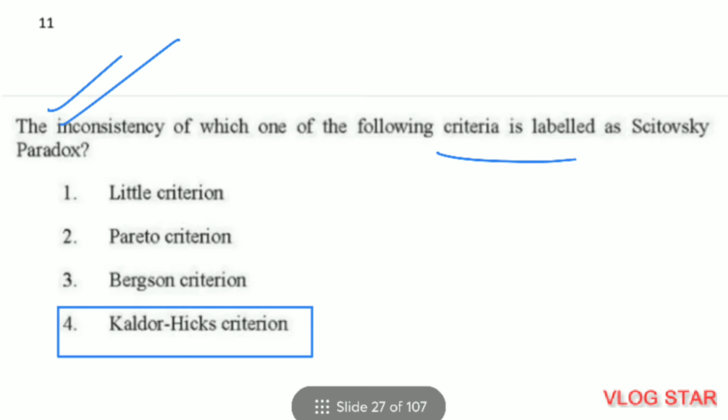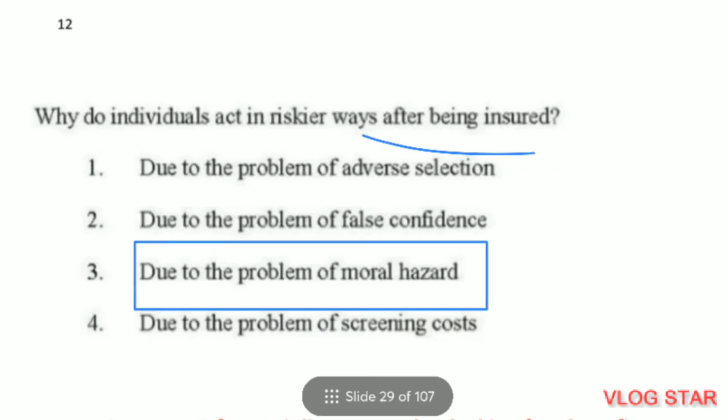Question number 11. Inconsistency of which criteria is labeled as Scitovsky paradox? Kaldor-Hicks criteria. So option 4 is the correct answer. Question number 12. Why do individuals act in riskier ways after being insured? Option 3 is the correct answer, due to the problem of moral hazard.